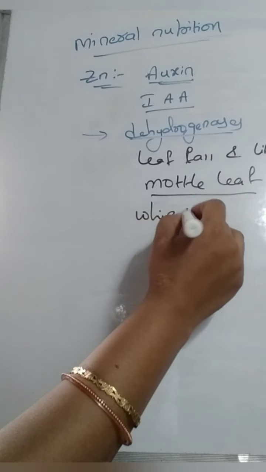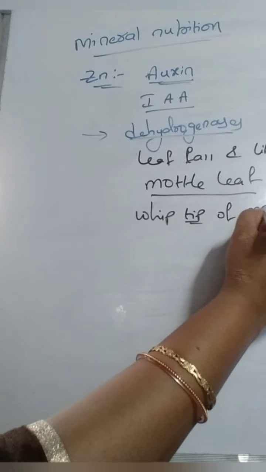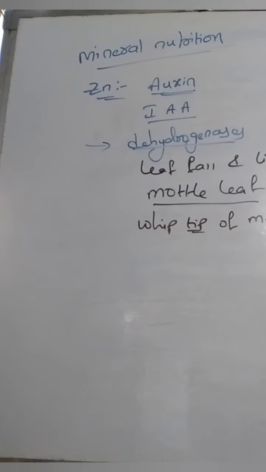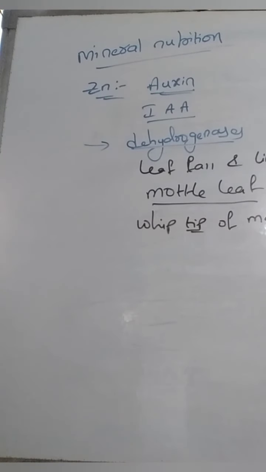We discussed whip tail earlier, and this is whip tip. The tip region turns into a whip-like structure, and it is seen in the maize plant.